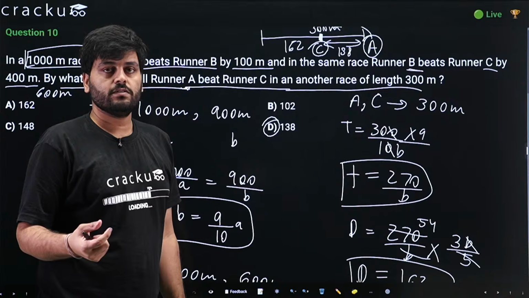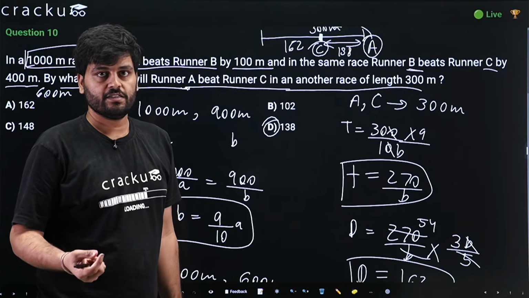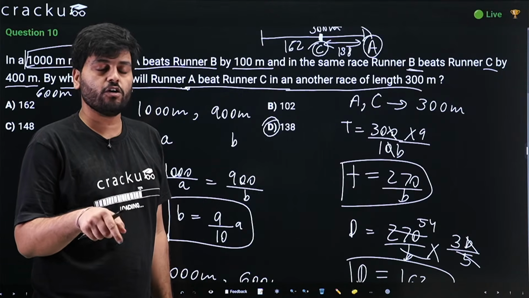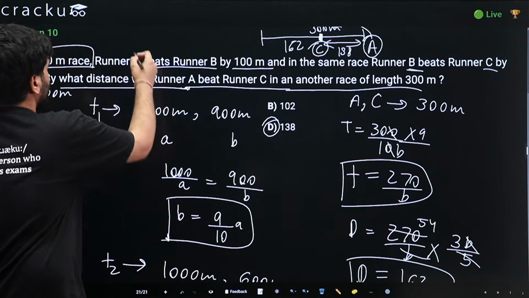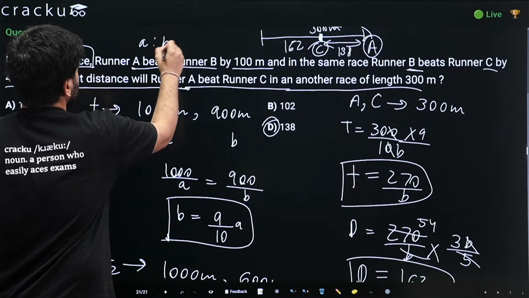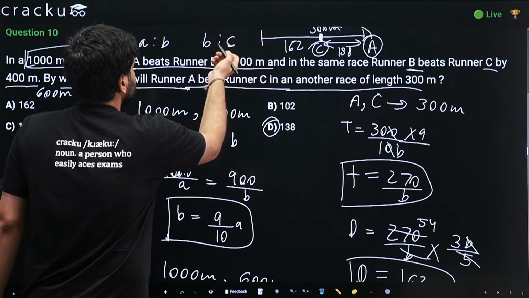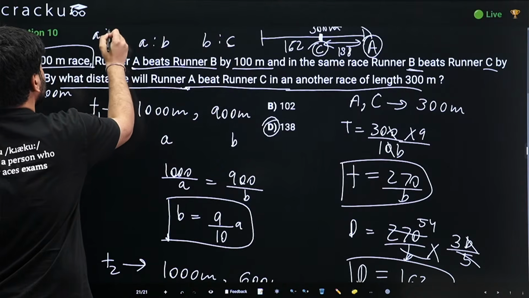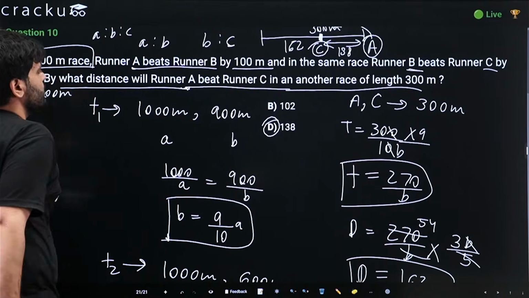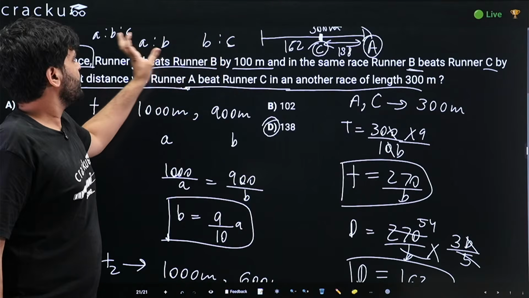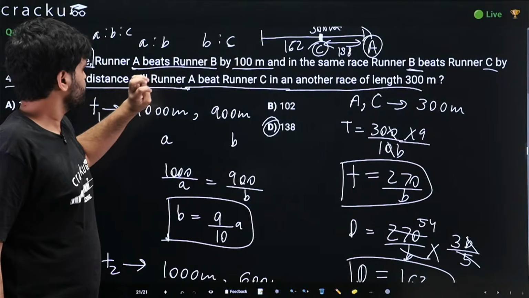B has more speed, 5 by 3 of C's speed. Now we know the ratio of the speed of A to B, and B to C, so we know the ratio of the speeds of A, B and C. We can calculate any one speed with respect to another.